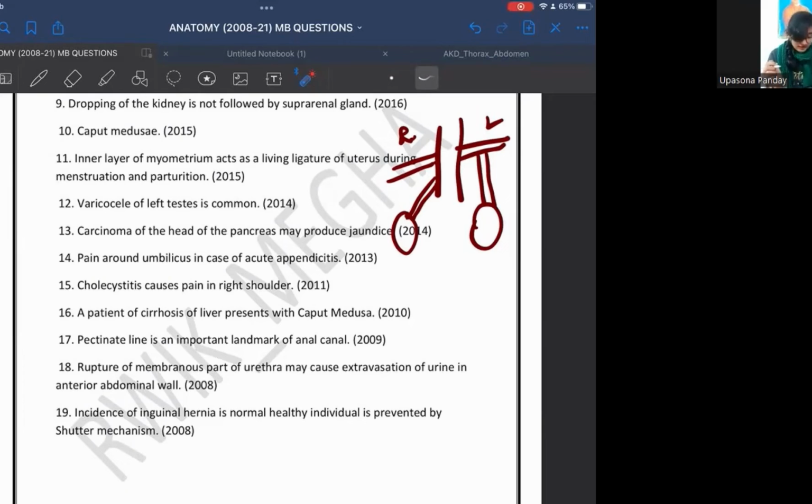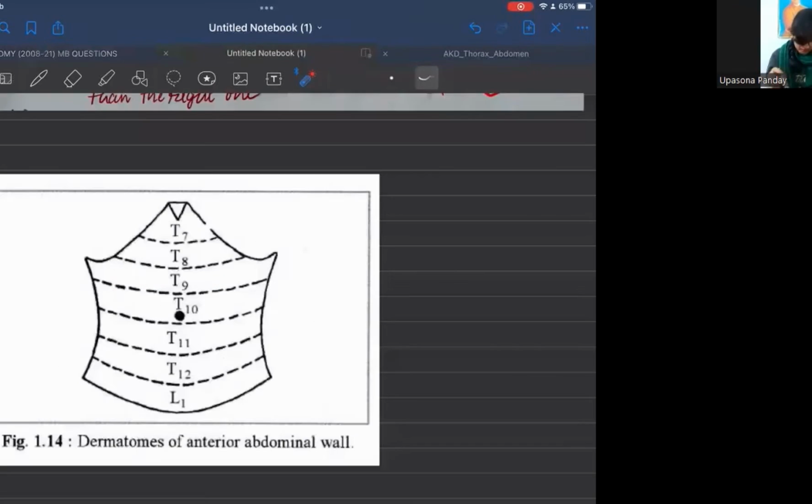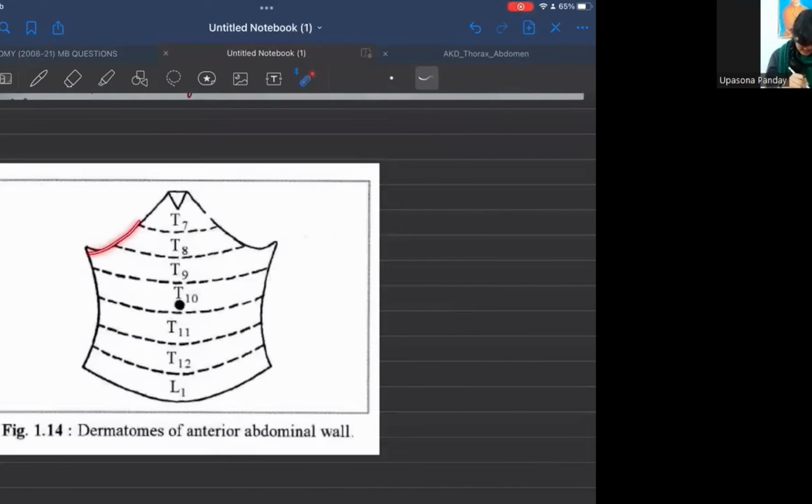The next question reads: pain around the umbilicus in case of acute appendicitis. Now, this is our anterior abdominal wall, and this is divided into a few dermatomes. What are these dermatomes? These dermatomes are the parts of the skin that are supplied by a single nerve root.